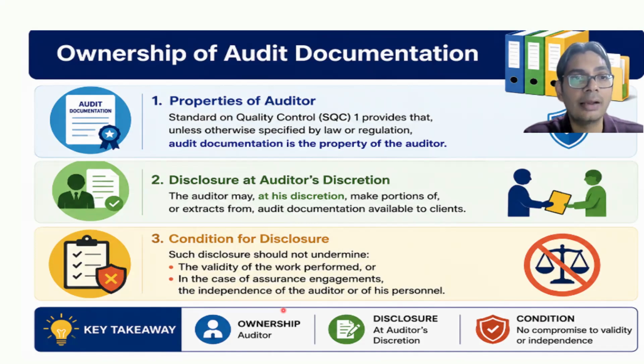Audit documentation is the property of the auditor, but the auditor may, at the specific request of the client, give some of the copies that the client may ask for, right? As I'm just reading out the language of the law, the auditor may, at his discretion, make portions or extracts of the audit documentation available to the clients if clients request so. That means the auditor can give the documentation to the client if he may. There is no hard and fast rule that he has to give, right? This is as specified by SQC 1 and also by SA 230, that is, audit documentation.